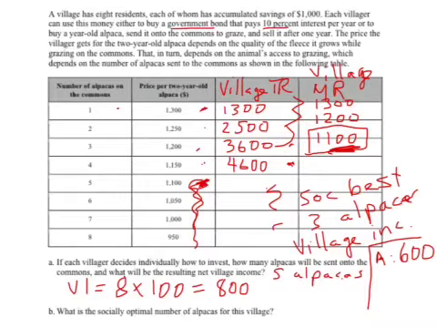That leaves 5 villagers' savings for government bonds. That's going to be another 500 from bonds, and we add them up and we get $1,100.